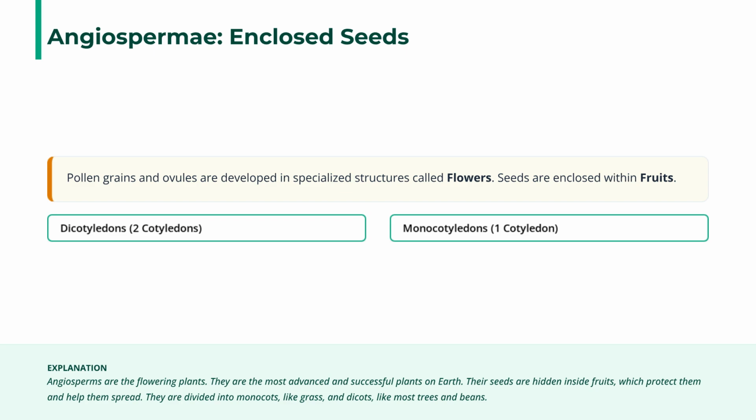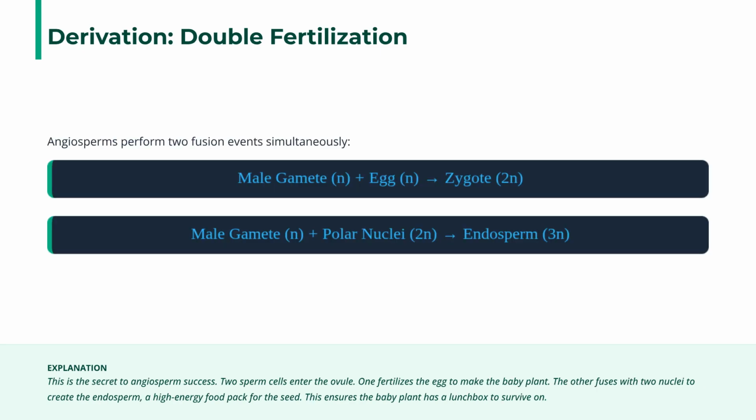Angiosperms, the flowering plants, are the most advanced. Pollen grains and ovules develop in flowers, and seeds are enclosed within fruits. They are classified into dicots, 2 cotyledons, and monocots, 1 cotyledon. Angiosperms perform double fertilization. One male gamete fuses with the egg to form the zygote, and a second male gamete fuses with the polar nuclei to form the triploid endosperm, a nutrient source for the embryo.